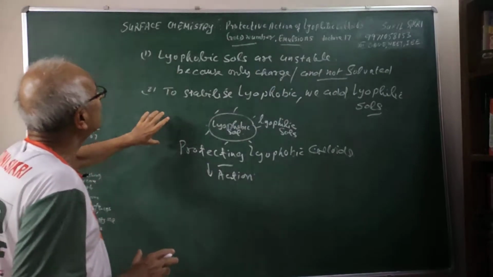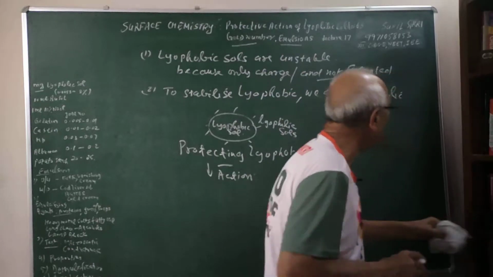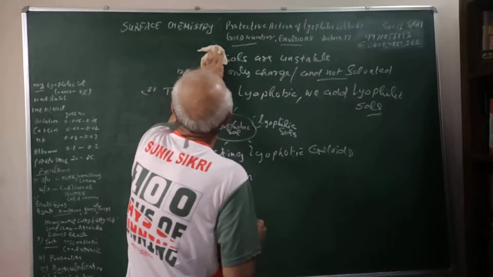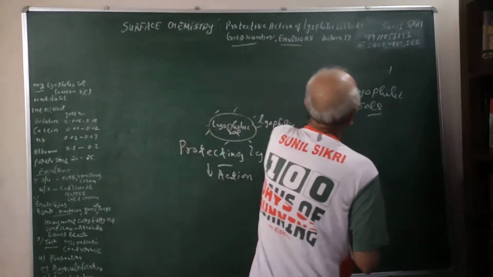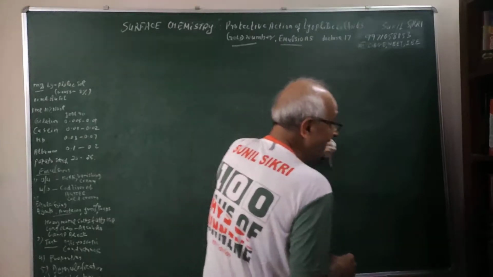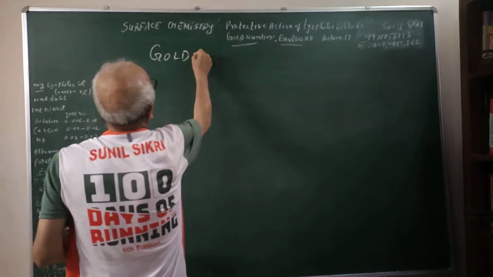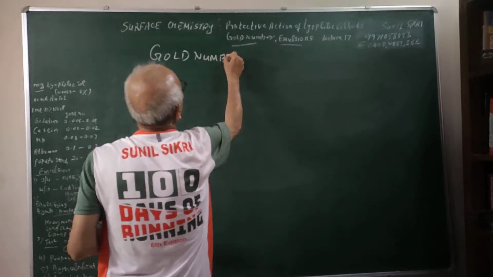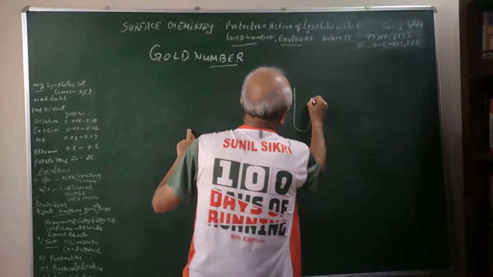Now there is a very important concept which has been given in order to find the protective power of different lyophilic sols, and that is what I want to explain to you. You have to be very careful and alert. I am talking of the gold number. To explain this, I have a test tube.